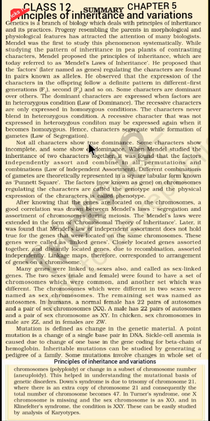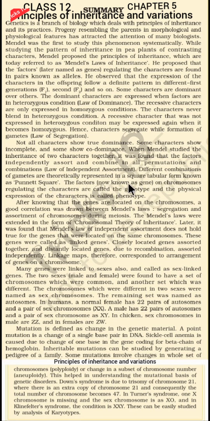Not all characters show true dominance. Some characters show incomplete dominance and some show codominance. When Mendel studied the inheritance of two characters together, it was found that the factors independently assort and combine in all permutations and combinations, the law of independent assortment. Different combinations of gametes are theoretically represented in a square tabular form known as Punnett square.